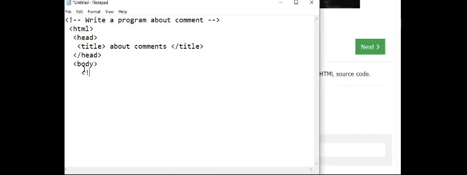Write the exclamation mark, dash dash, then I am writing: body is used to create the web page. Then again I am closing the comment. Does anything occur on the web page? No, it is only to understand what is meant by body. Here I am writing the head section, h1.